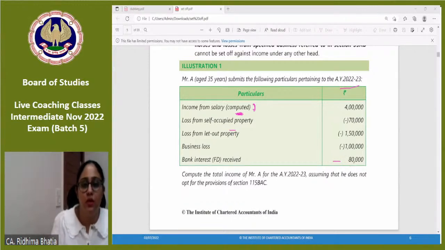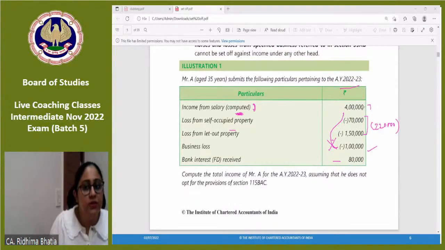First of all, my total loss from house property is 2,20,000. Okay. And my business loss is 1 lakh. My salary income is 4 lakh. Can I adjust 1 lakh against 4 lakh? No, I cannot. Why? PGBP, the business loss, cannot be adjusted.